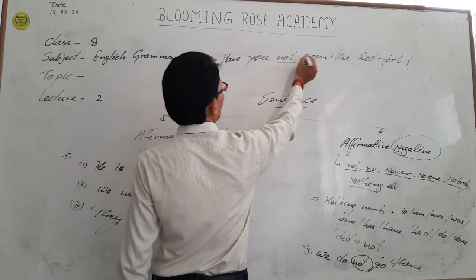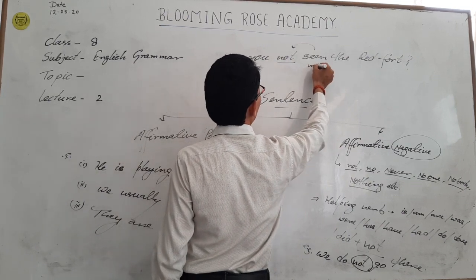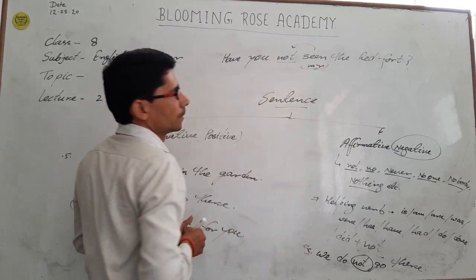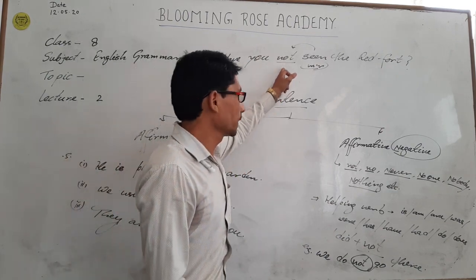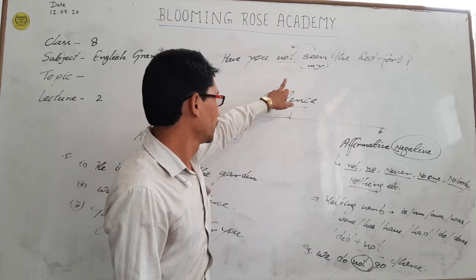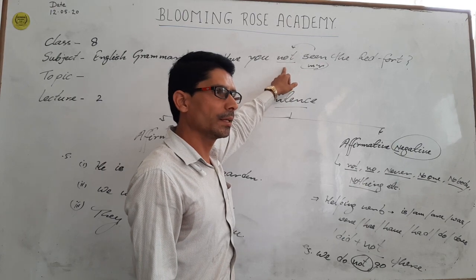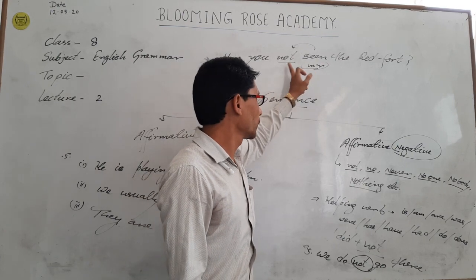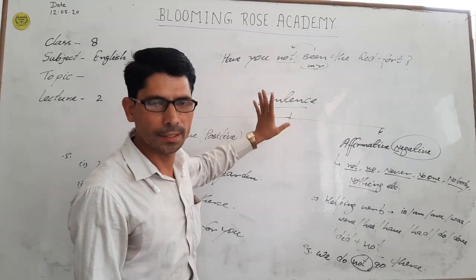In this sentence, not is just before the main verb. So remember that to change any sentence into negative, not or never, the negative word, will be used just before the main verb. Okay, thank you.